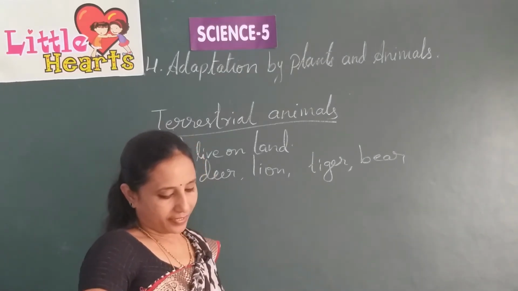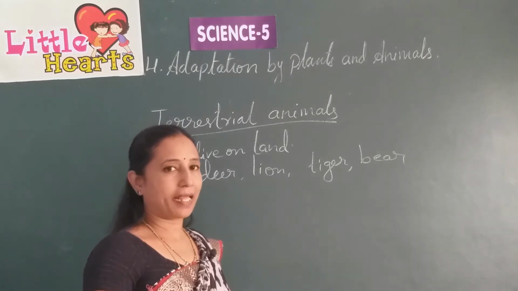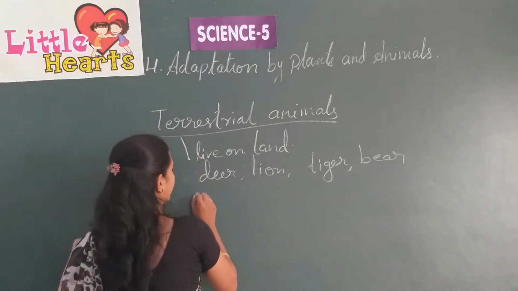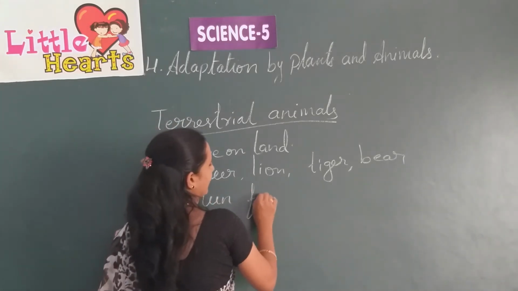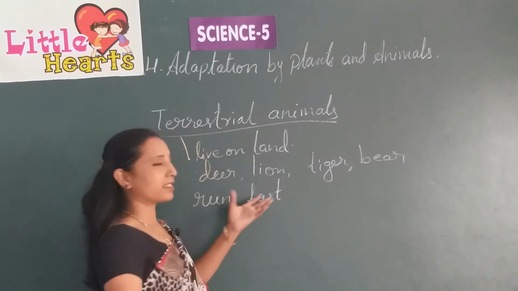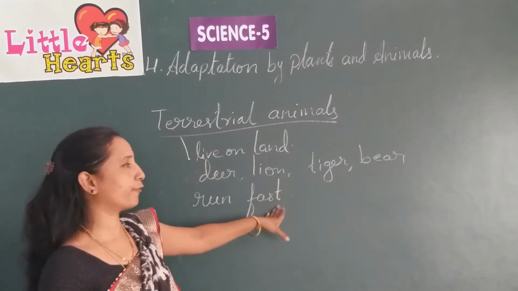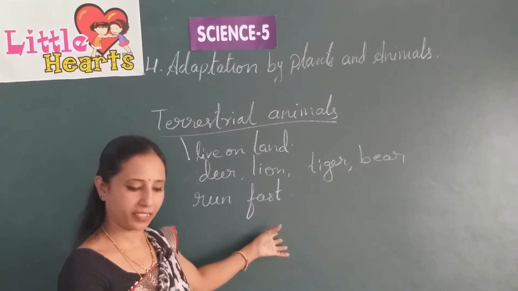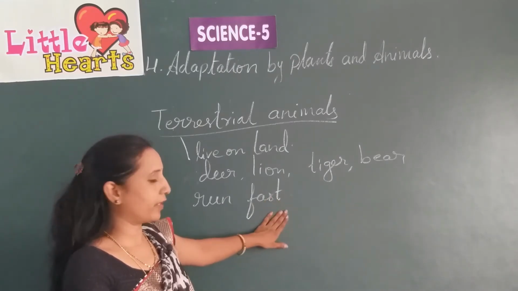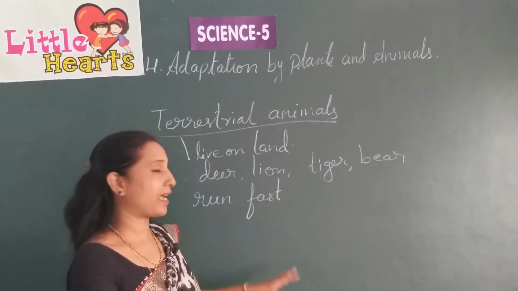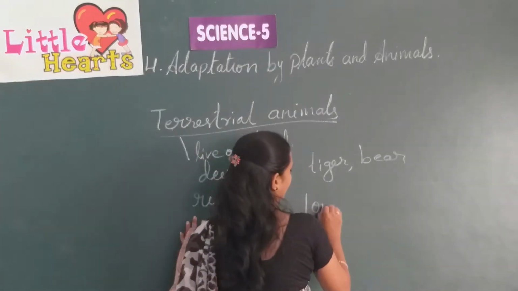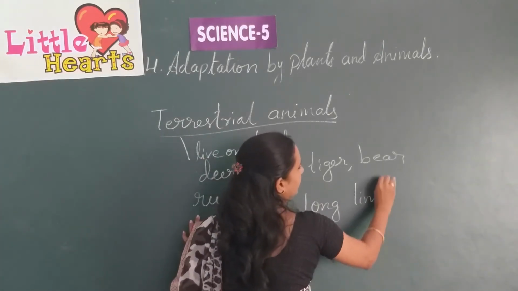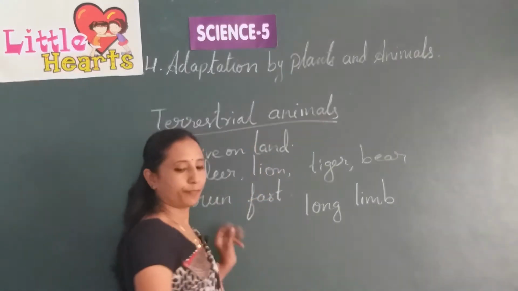So these animals are adapted to run fast. These animals run fast in search of water or food, or to escape from enemies. These animals have long limbs so that they can run fast.